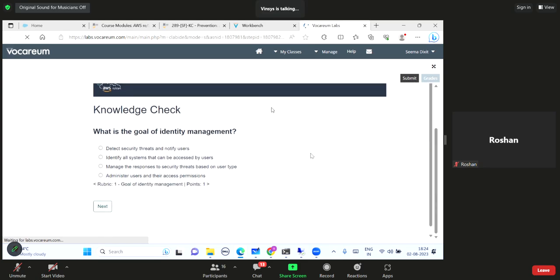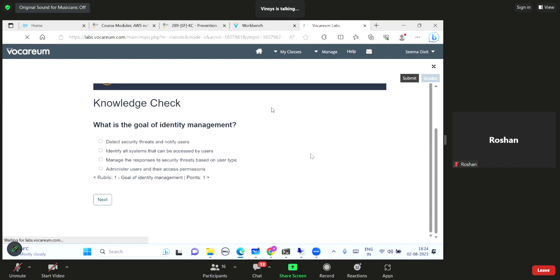What is the goal of identity management? Fourth one. Administer users and their access permissions. Lucky is saying 2, identify all systems that can be accessed by a user. So fourth is the correct option. Administer users and their access permissions is the correct answer.